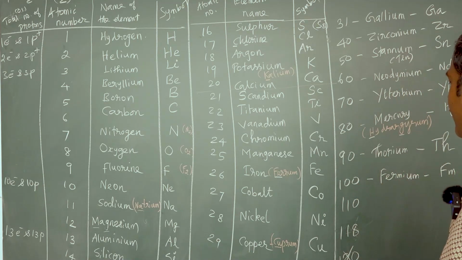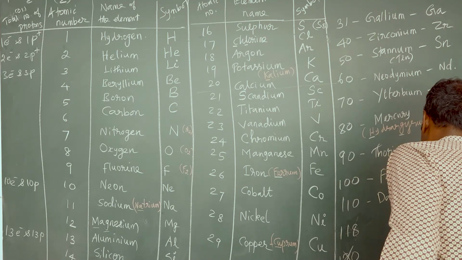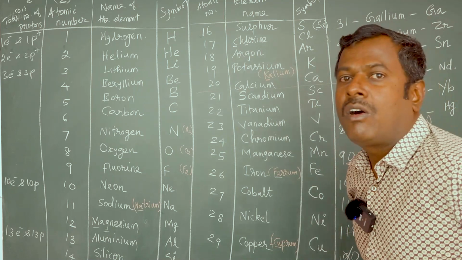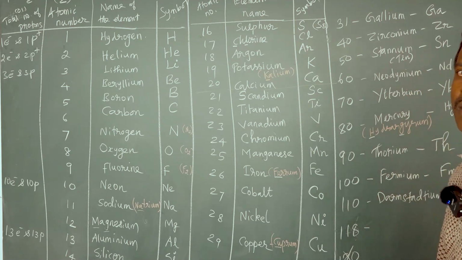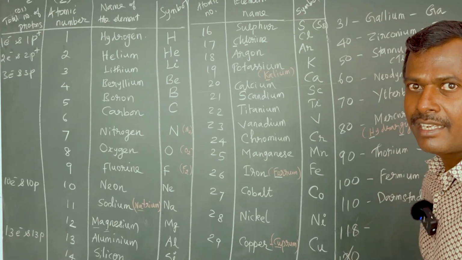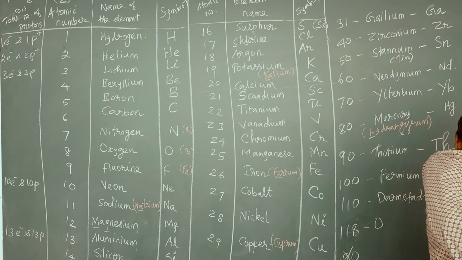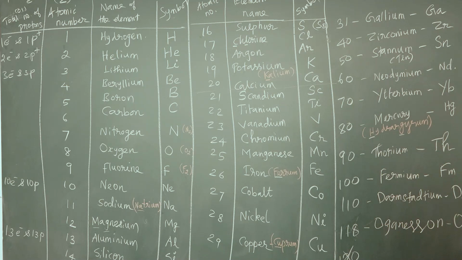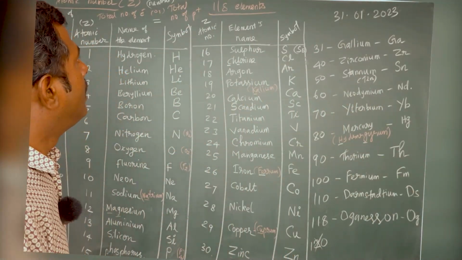Fermium, Fm. Okay, the element with atomic number 110 is Darmstadtium. The symbol is Ds. And the last element, with atomic number 118, starts with O and ends with N, and the symbol is Og. So, oganesson. The symbol is Og. Oganesson is the last element. It is the 118th element of our elements table.